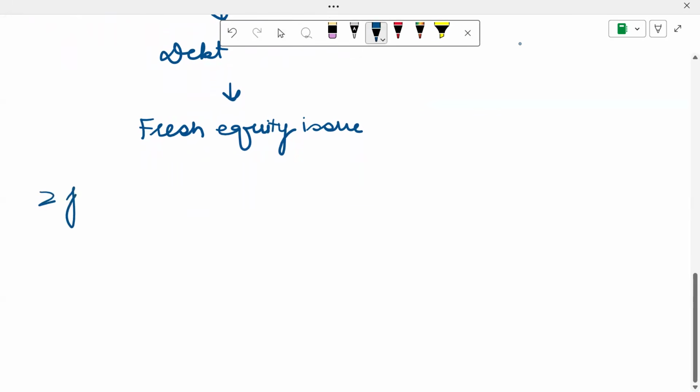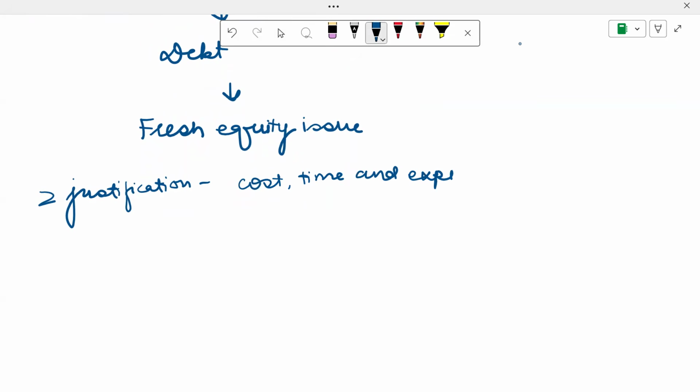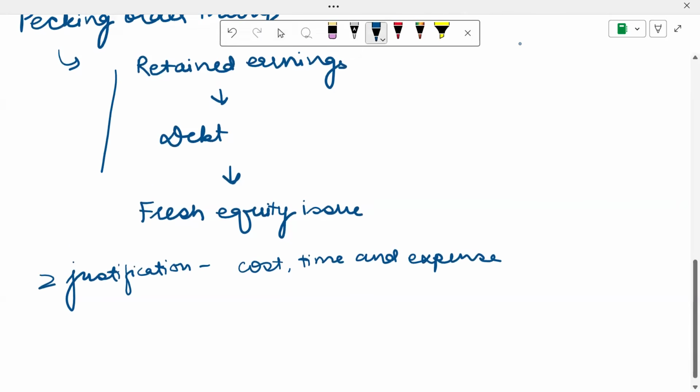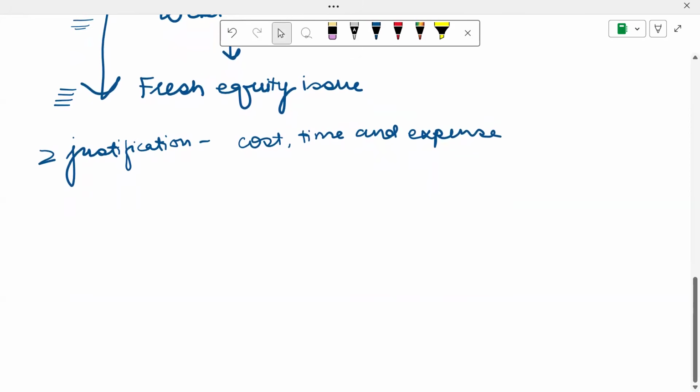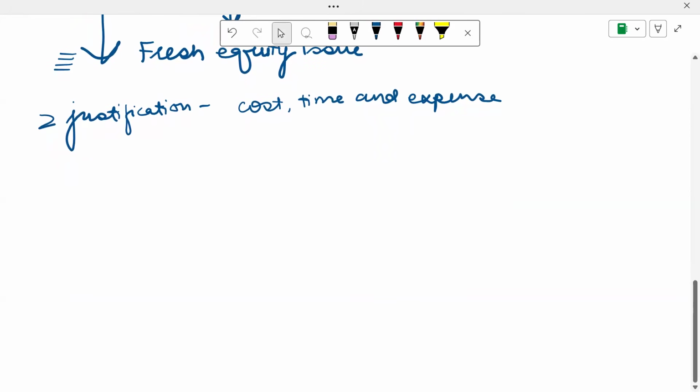Now, there are two justifications with this theory for why it tells you to prefer equity at the end. Number one is that it takes into account the cost, time, and expense of issue. As you go down this sequence, at the top, the cost, time, and expense is lesser. In the medium, it's there, but in the end, it's very high. Equity is the most expensive to raise. It is the most time consuming and also expensive in cost of capital terms. All right. And another justification over here is asymmetrical